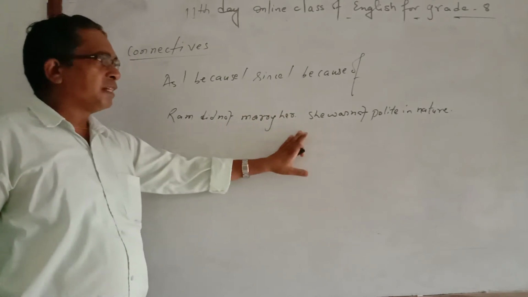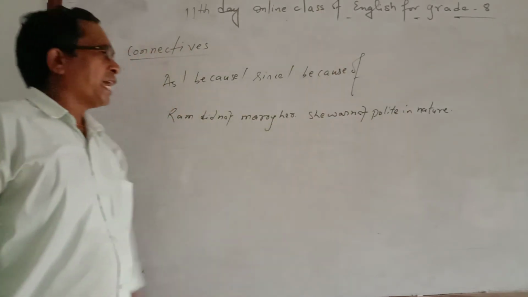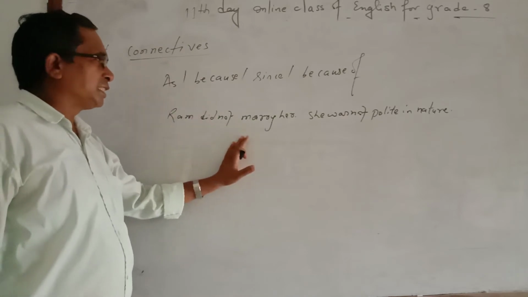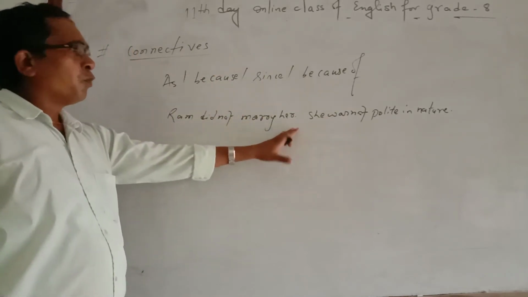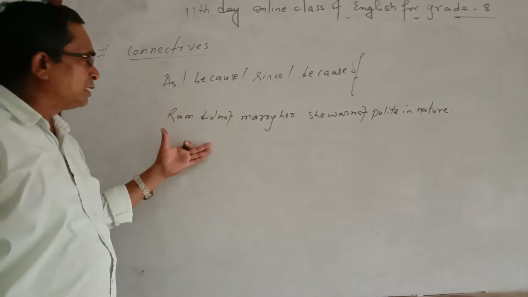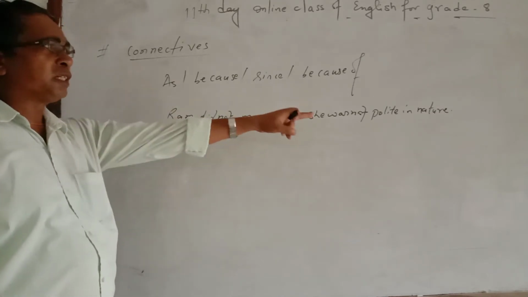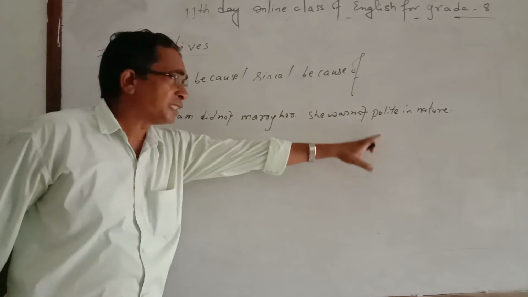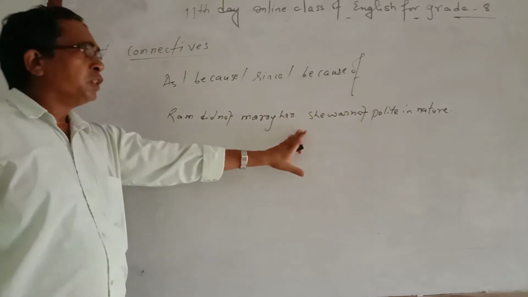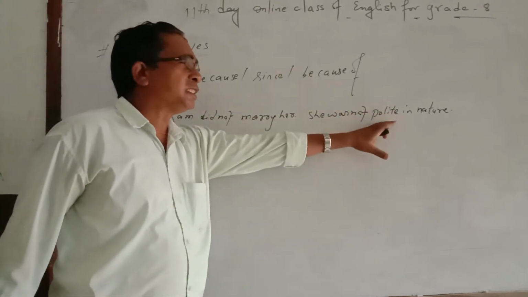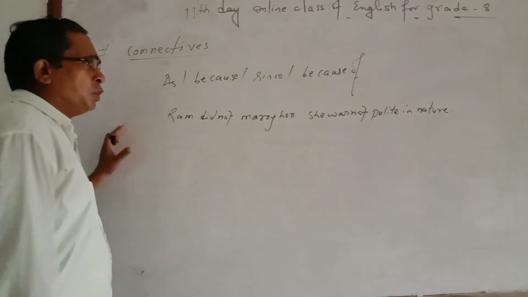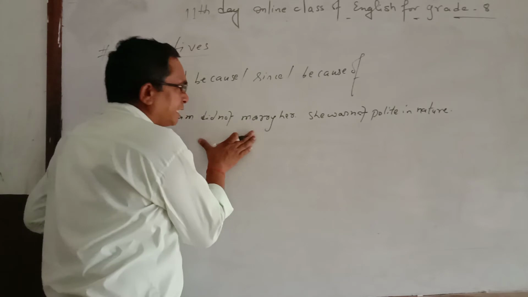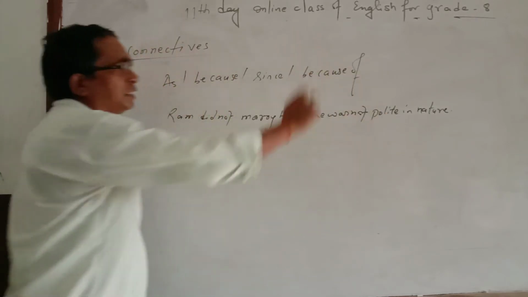At first you judge which one is the statement, which one is the reason. Ram did not marry her. What may be the reason? Why did he not marry her? She was not polite in nature. That's why Ram did not marry her. So being not polite is the reason, and Ram did not marry her is the statement. So now it is very clear that first one is statement, second one is reason.